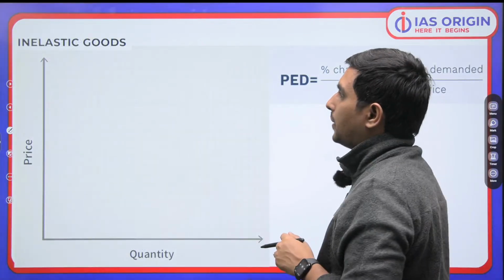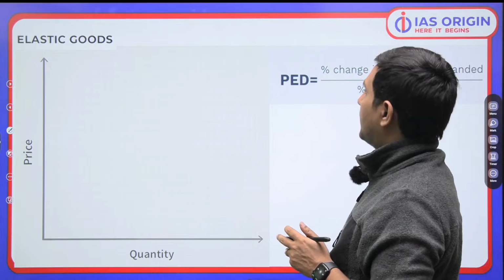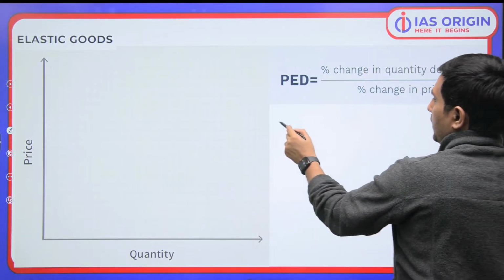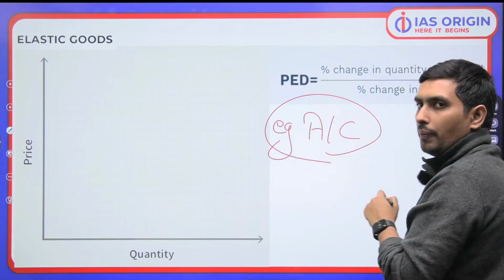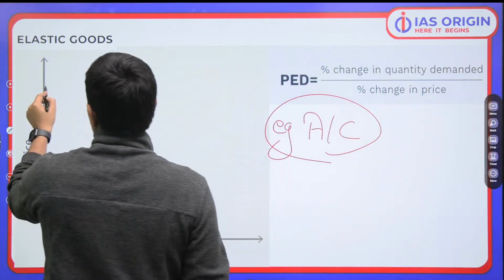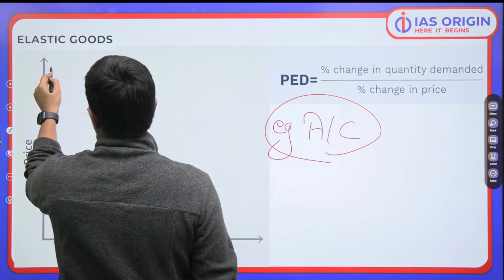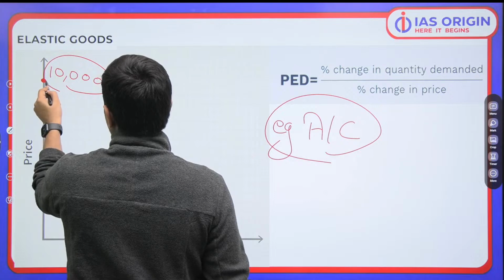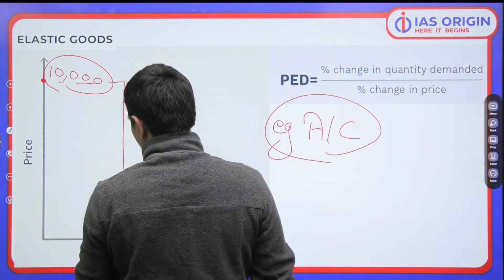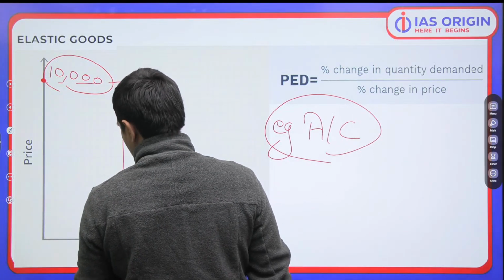So okay, let me explain that. Let's talk about the elastic good. As an example of an elastic good, we can take air conditioners, the AC cooler at your home. Just imagine if the price of an AC today is 10,000 rupees. At 10,000, we have a demand of 10 ACs, 10 quantities demanded.